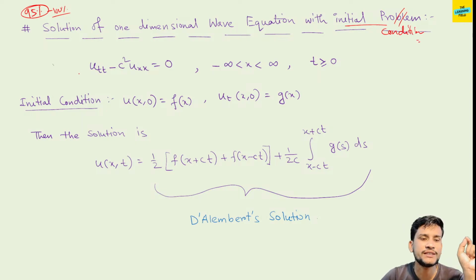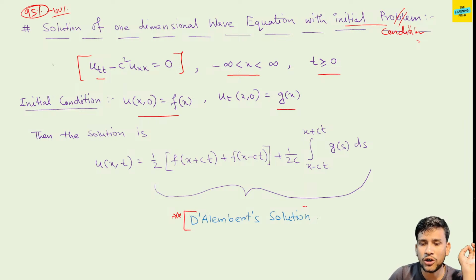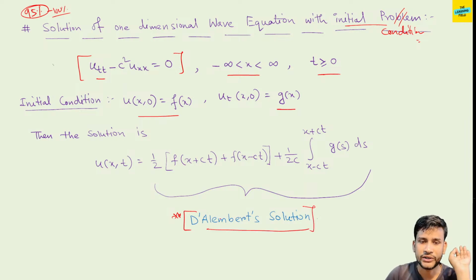This is the most commonly used partial differential equation, the wave equation: u_tt minus c square u_xx equals 0, where x belongs to R and t is positive, and the initial conditions are u(x,0) equals f(x) and u_t(x,0) equals g(x). Then the solution is, this is one type of solution, and we all commonly know the D'Alembert solution. So what is the D'Alembert solution?